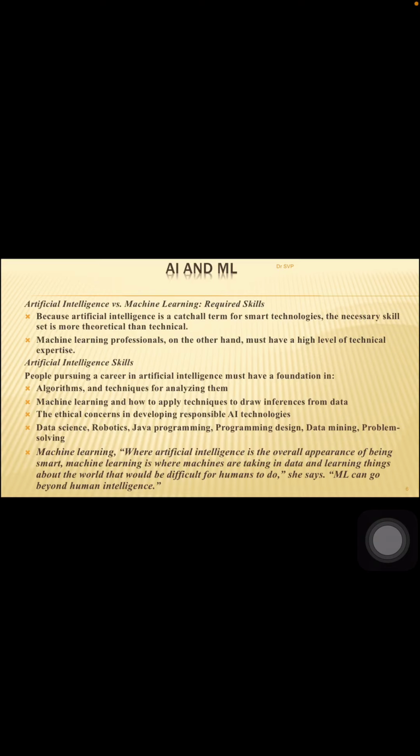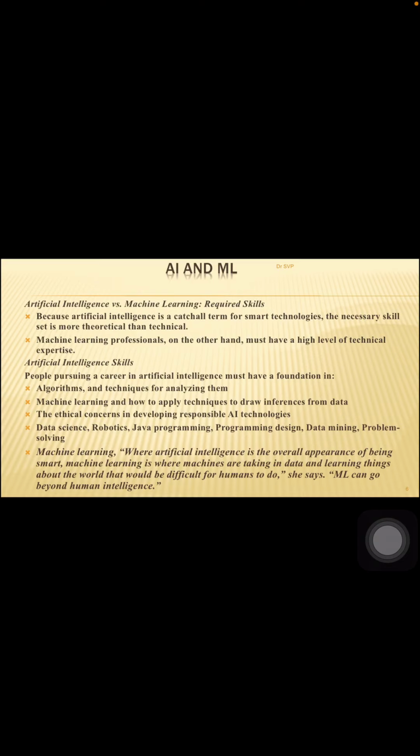So this is all about AI, and in machine learning, the implementation of this AI into a particular application is known as ML, machine learning. Where artificial intelligence is the overall appearance of being smart, machine learning is where machines are taking in data and learning or performing things about the world that would be difficult for humans to do. So wherever it can be, in the mining industry, in the border security force, you might have seen different robotics working as security guards or in Air Force defense missions.